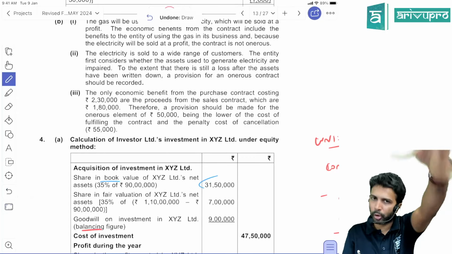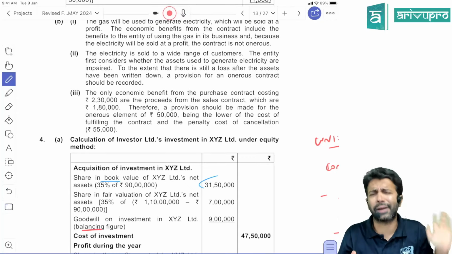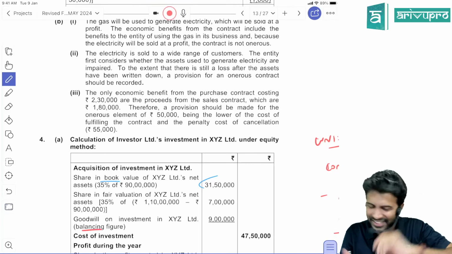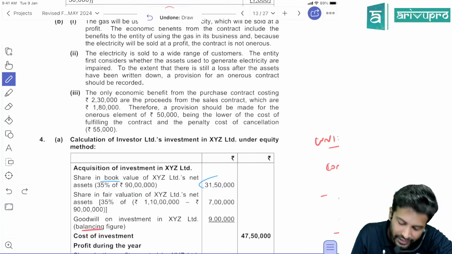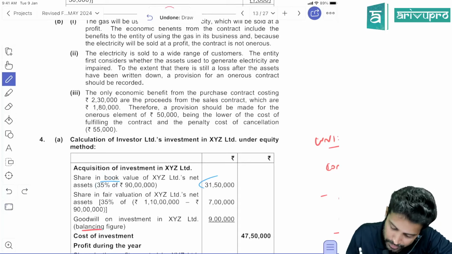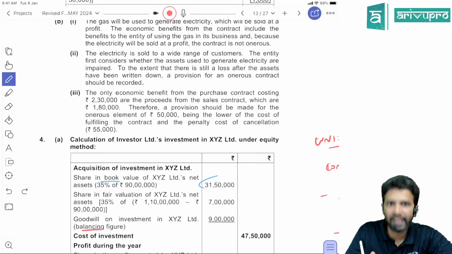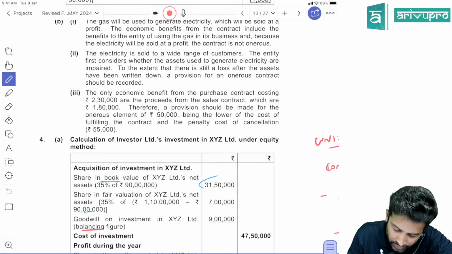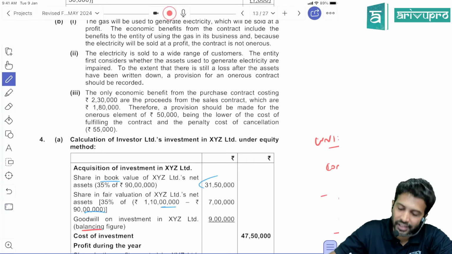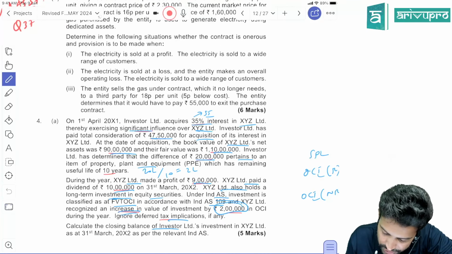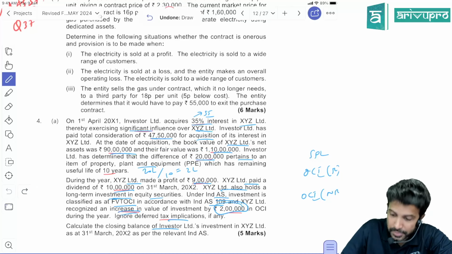So you told take fair value? No. First they take book value, and they show the fair value adjustment separately. First they take book value of net assets 90 lakh multiplied by our share 35%. Do we have any fair value increase in PP? Yes. How much? 20 lakh. That only they told, 110 lakh minus 90 lakh. Here only we saw in the question: the difference is due to 20 lakh of fair value adjustment on PP.